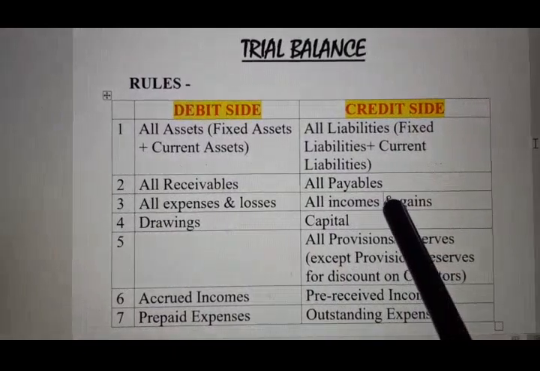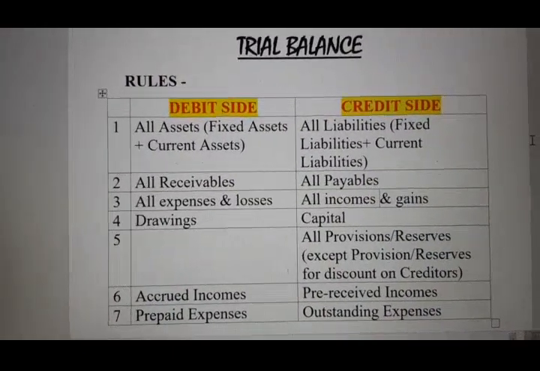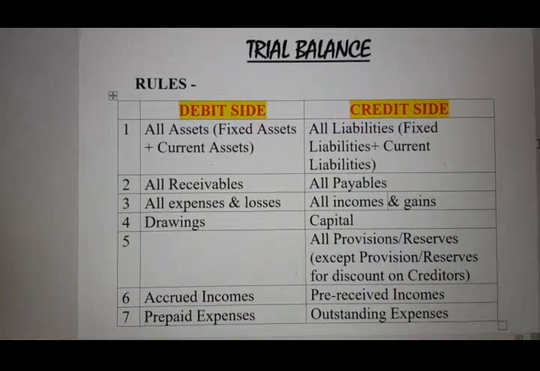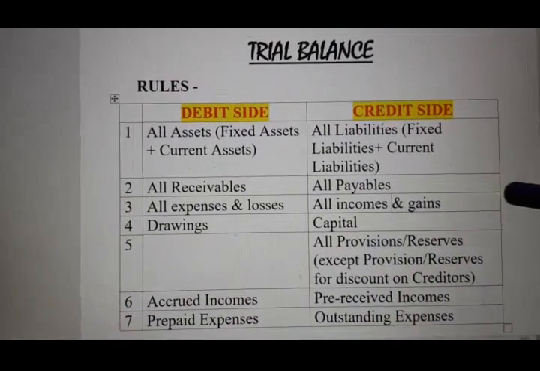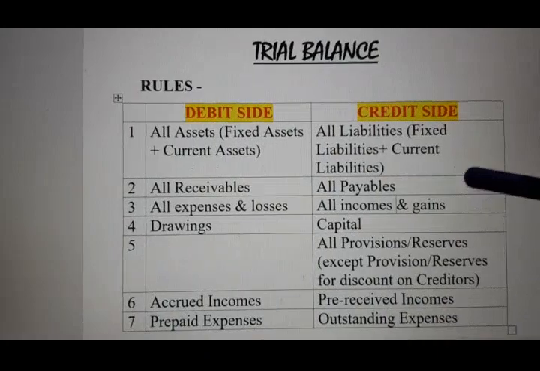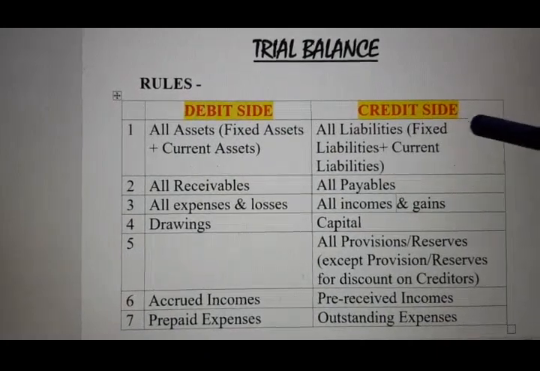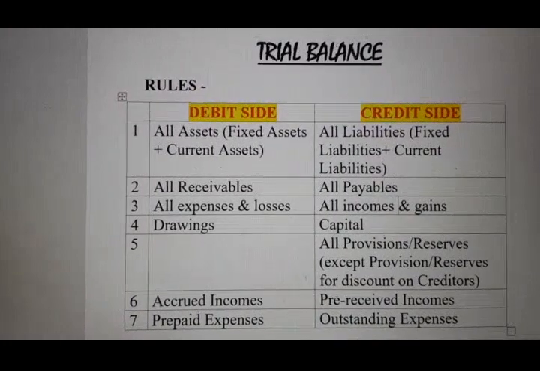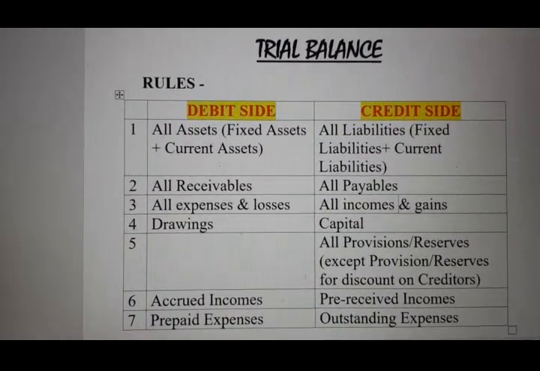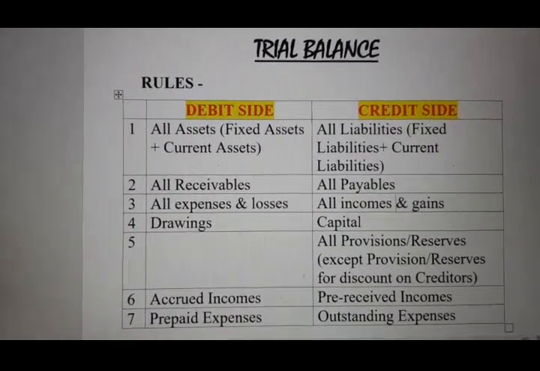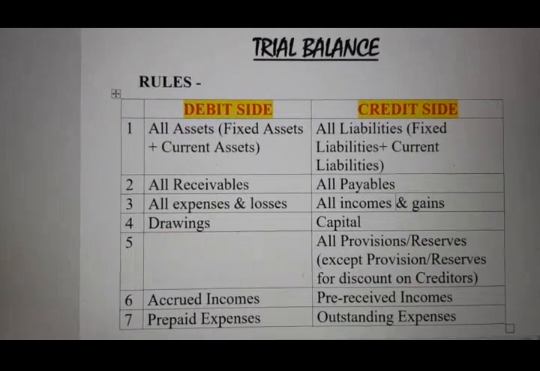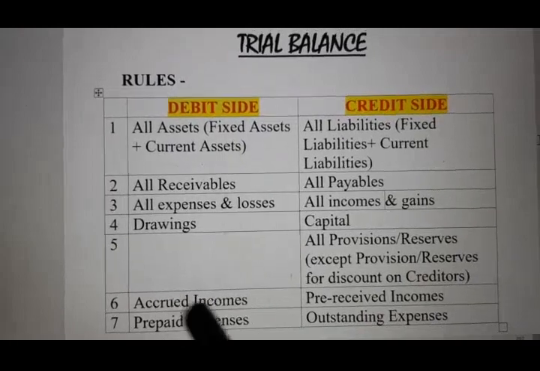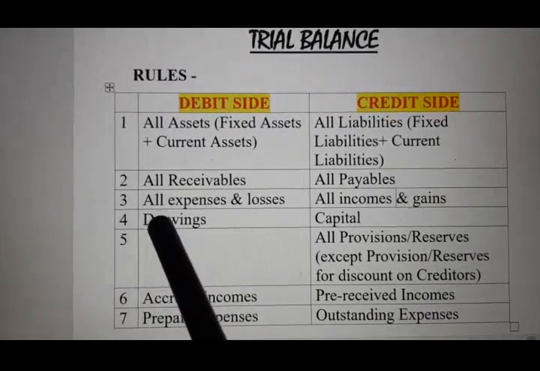Opposite to receivable is payable. Any kind of payable means which we have to pay in future. So any payable will come here, because payable is again a liability, so it will come on the credit side. If it is paid, then it will be your expense. Understood? So this is the difference between paid, payable, and received, receivable.